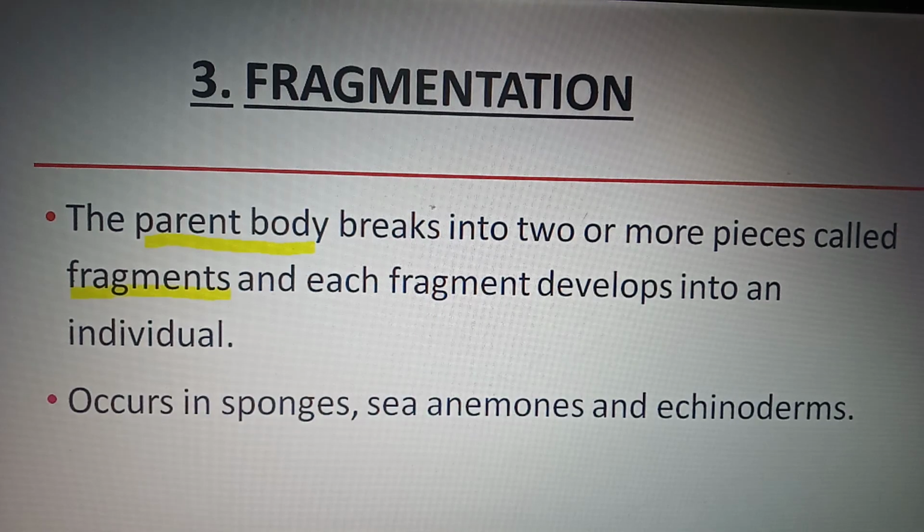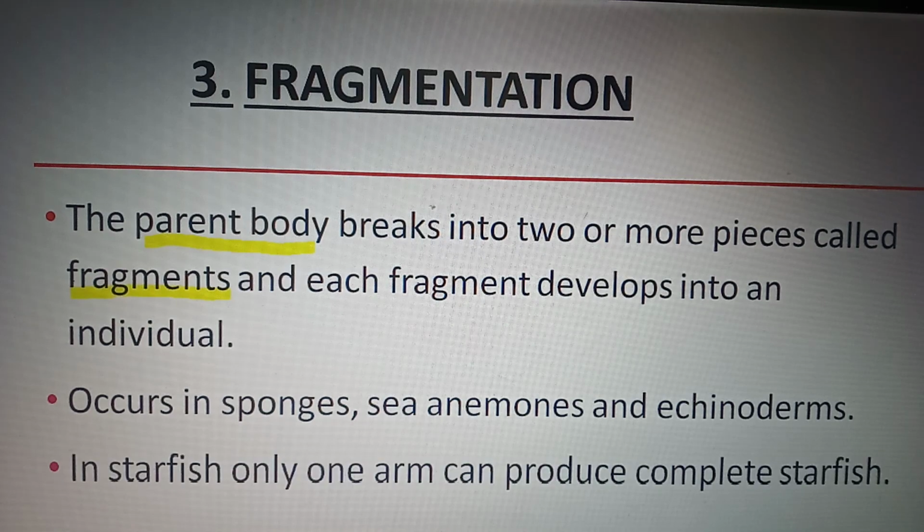Next one is fragmentation occurs in sponges, sea anemones and echinoderms. In starfish, only one arm can produce a complete starfish. It is a part of regeneration that only one fragment of arm can produce a complete starfish. So let us see diagrams or images of sponges, sea anemones and echinoderms.